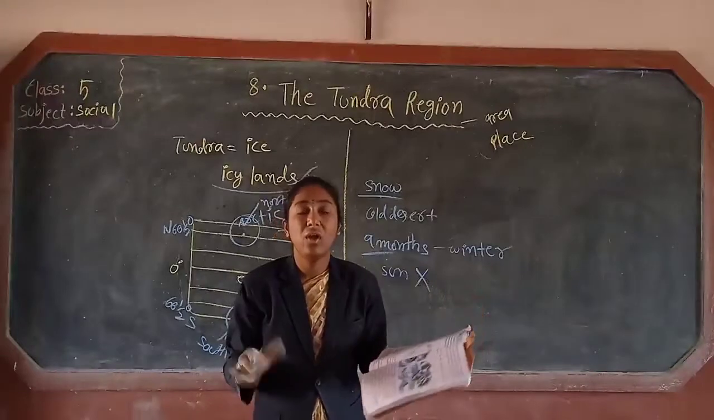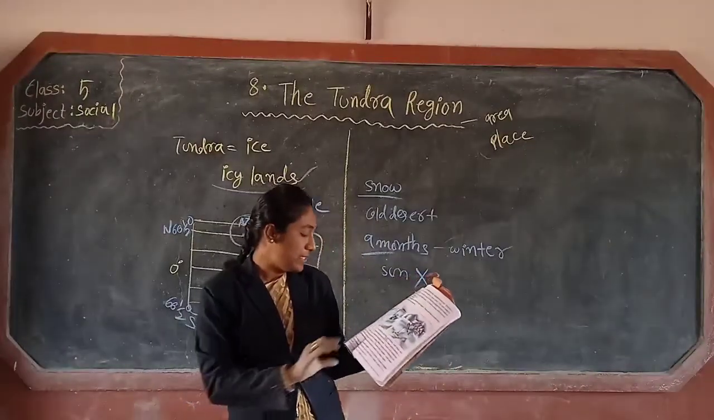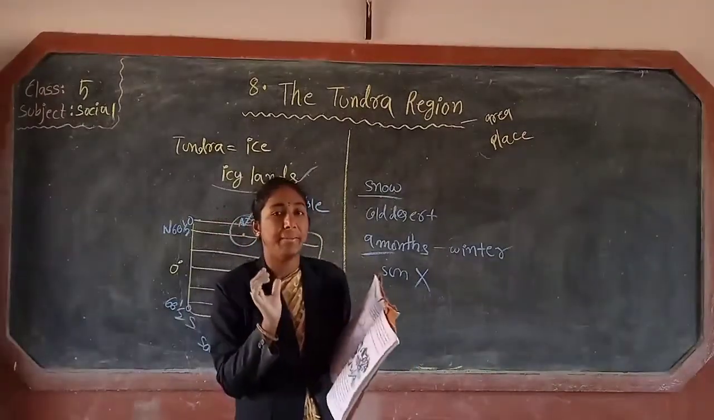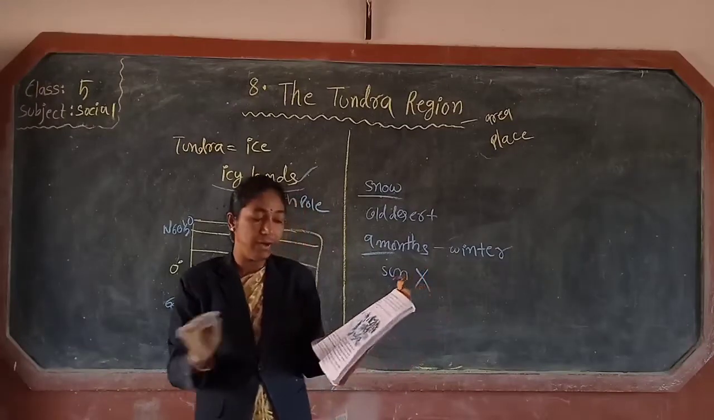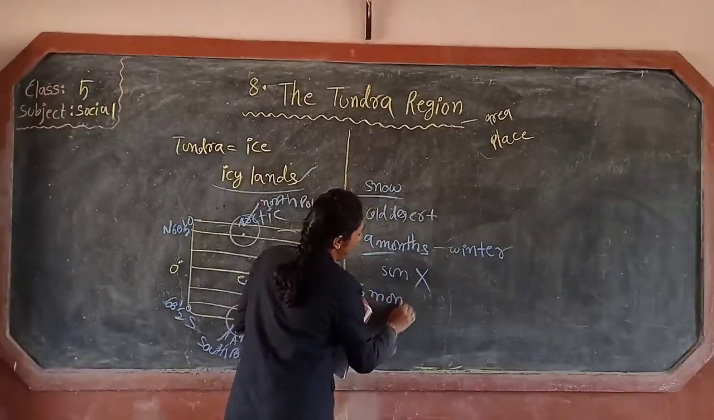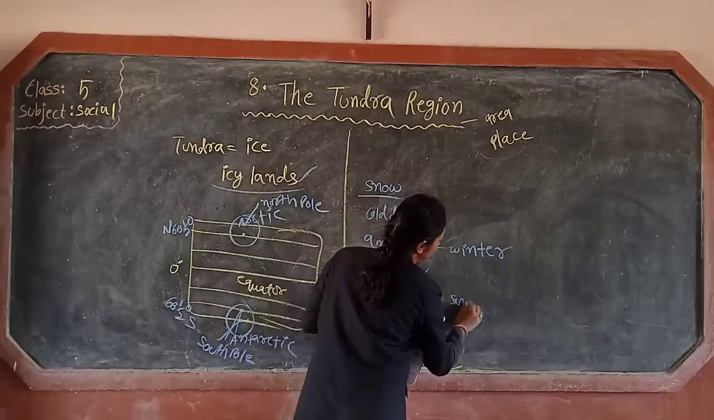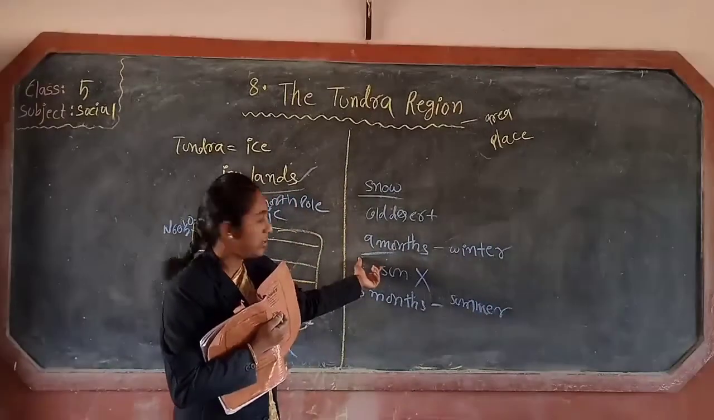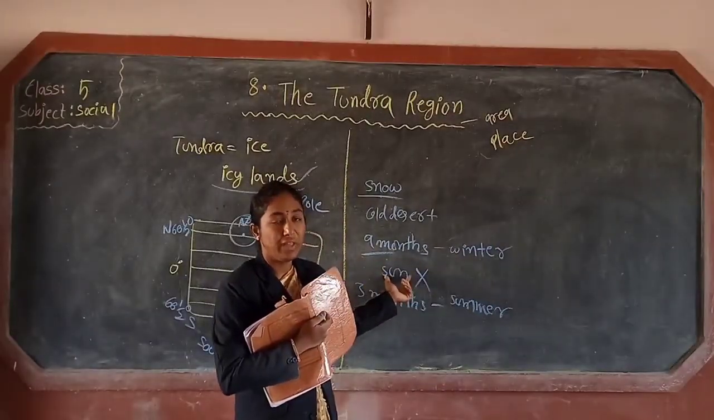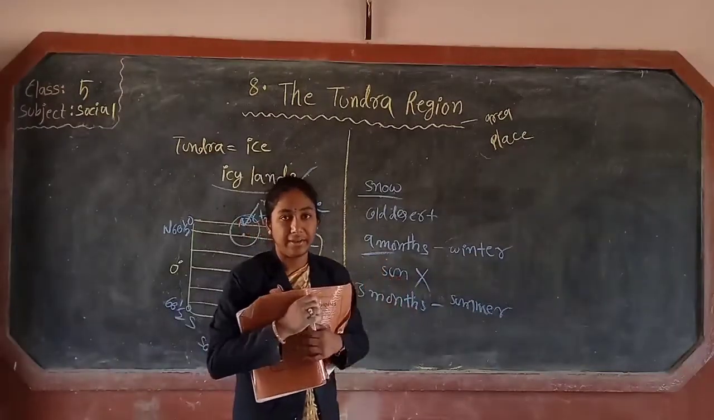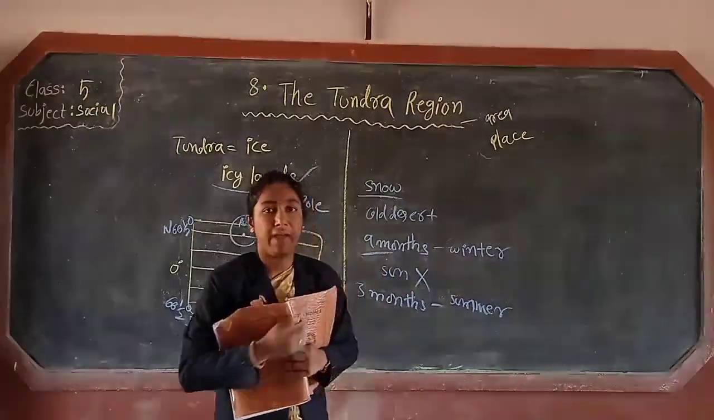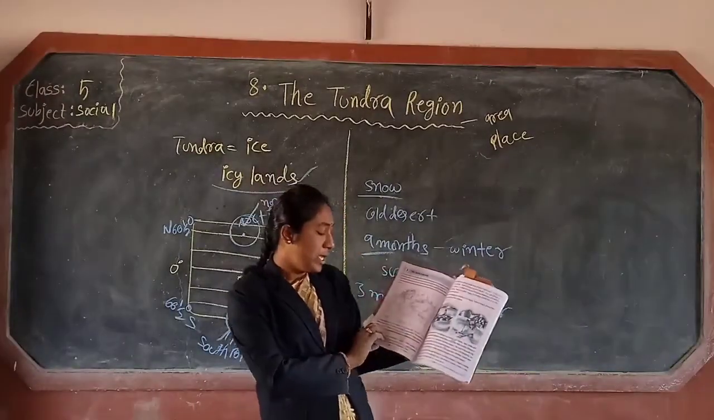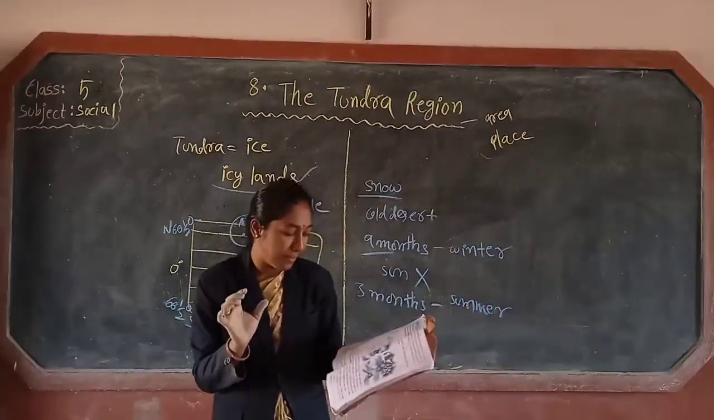Okay now? In this tundra region, summer lasts for only 3 months. How many months of summer, children? Only 3 months of summer, 9 months of winter. So that's why trees also do not grow, because of the less sunlight. So there are 3 months of summer in the tundra region. The temperature during summer ranges from 0 degrees to 10 degrees centigrade only.